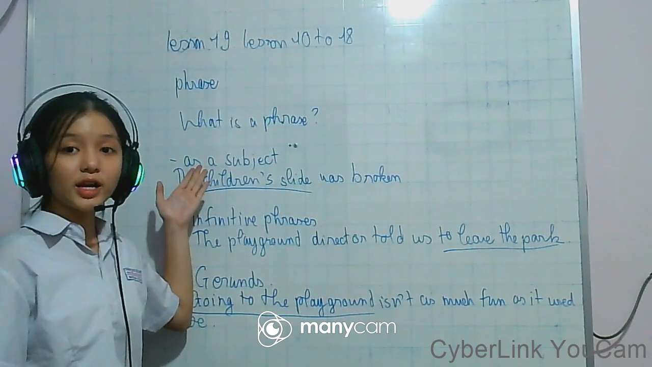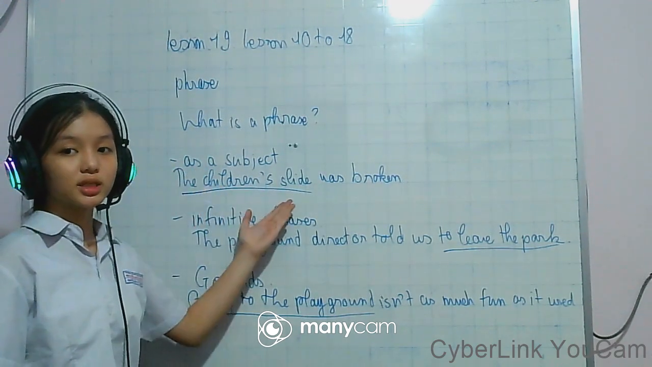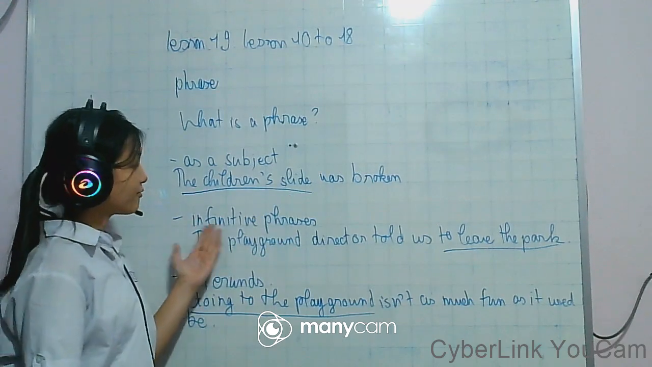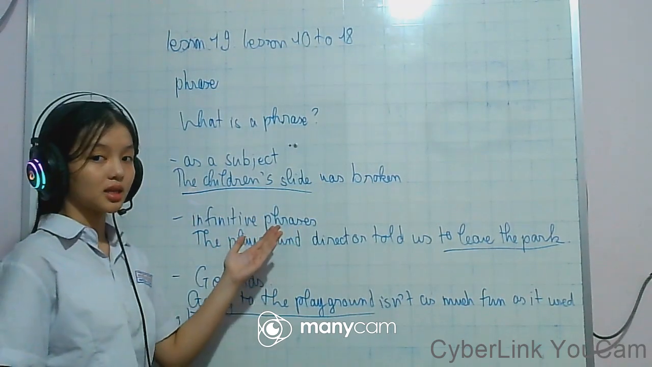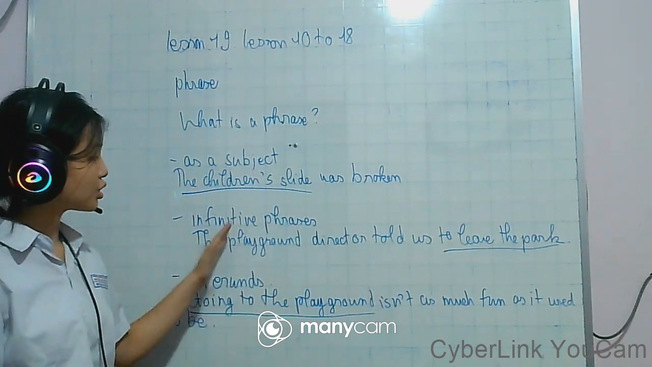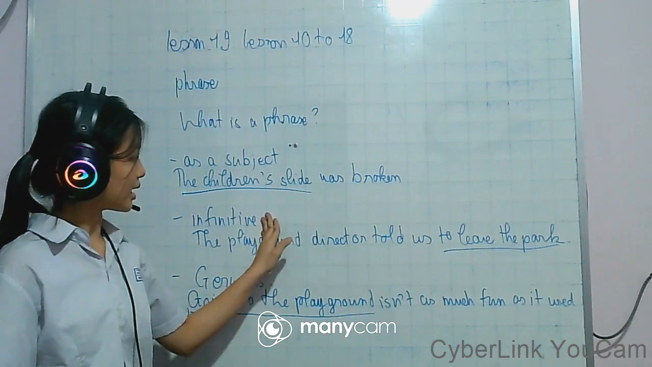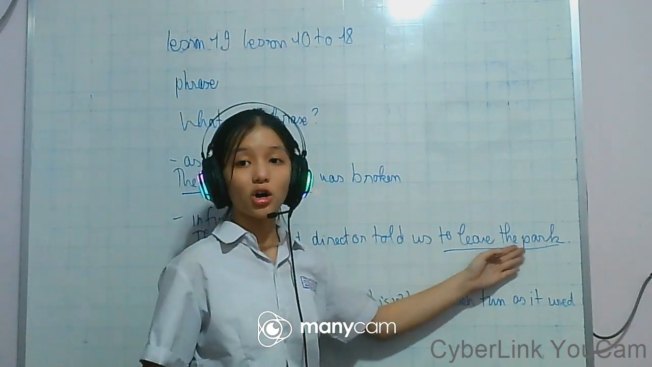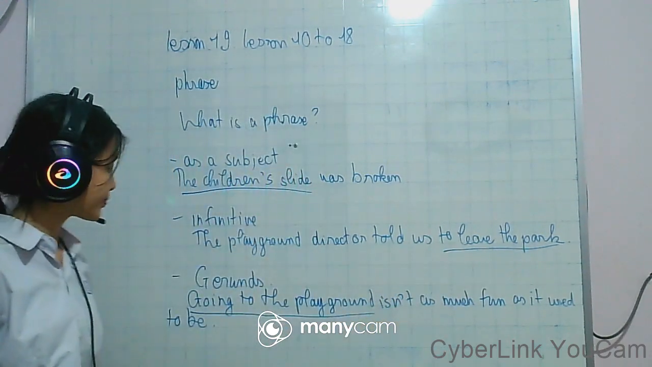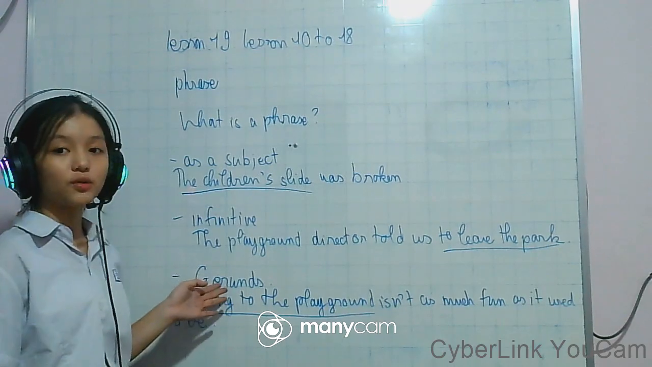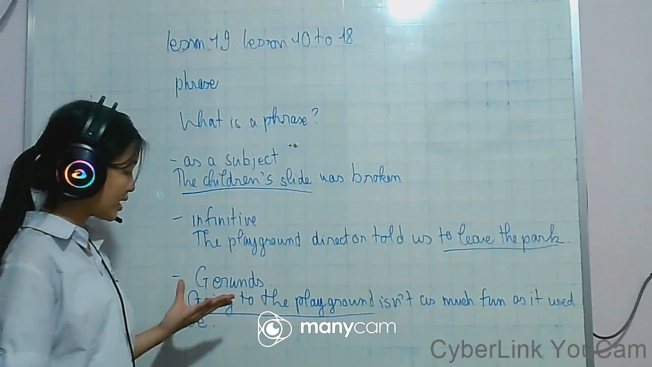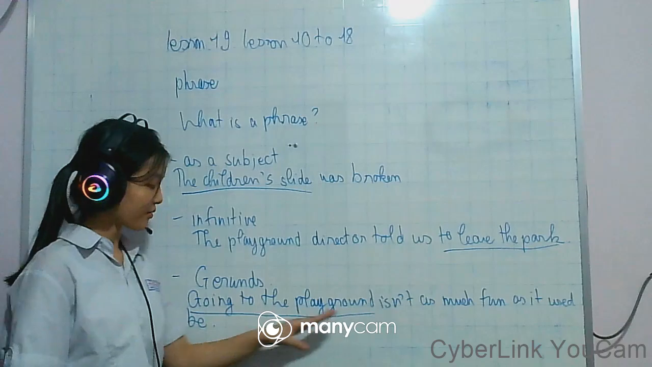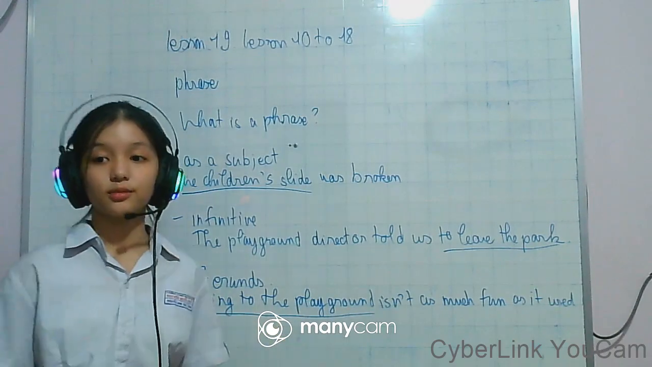We can use a phrase as a subject. We can use an infinitive to begin a phrase, for example, to leave the park. To leave is an infinitive. And we also use gerunds to begin a phrase, for example, going to the playground. Going is a gerund.